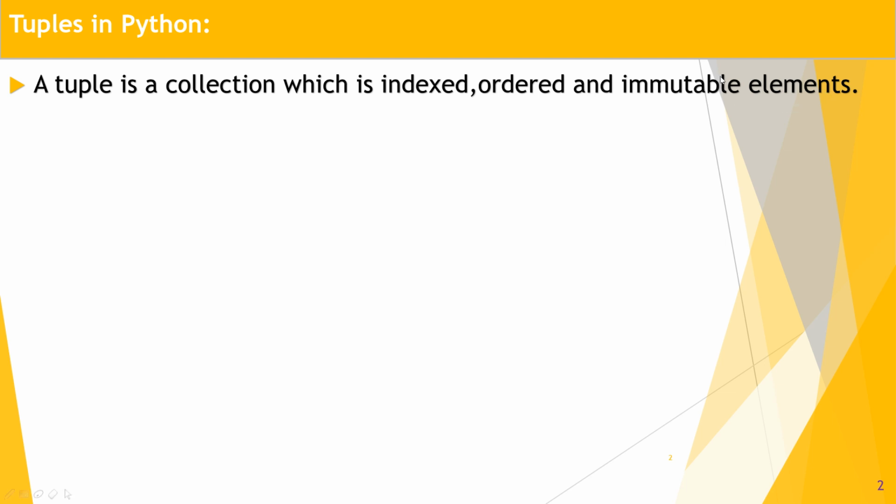Then these are immutable. What is immutable? Immutable means we cannot change the elements in the tuple once it is initialized. Great. So this is the difference between a list and a tuple. In a list, elements are mutable. That means we can change the element values in the list, but in a tuple we cannot change the value of the elements once we initialize the tuple. Great, guys. So once again, to summarize, a tuple is a collection which is indexed, ordered, and immutable. Great. So let's move on to the next point.